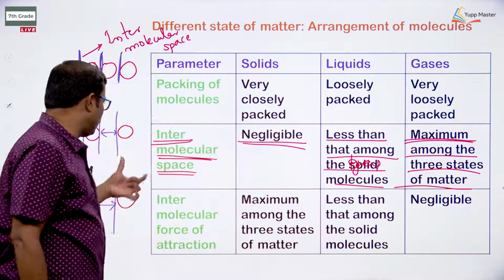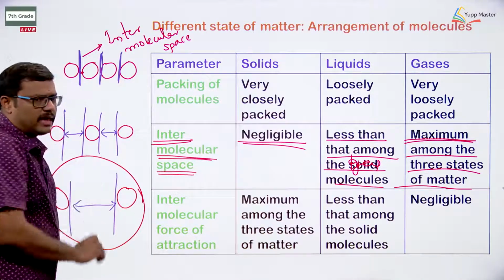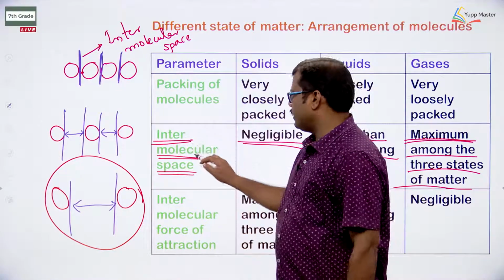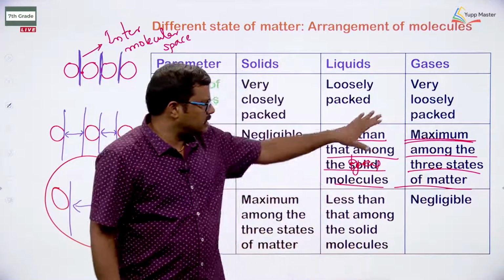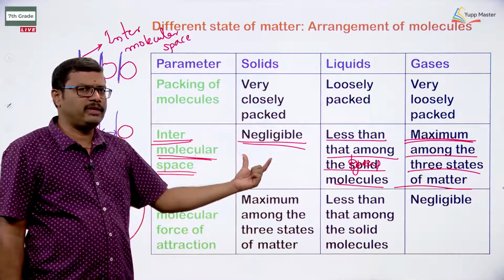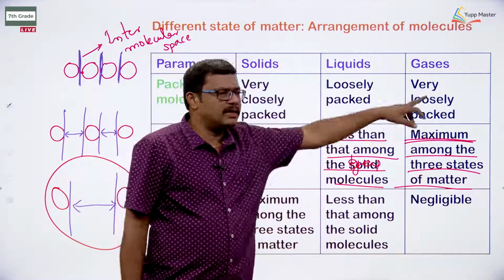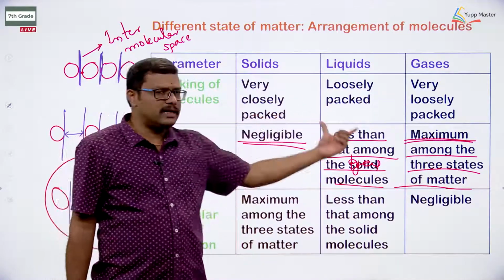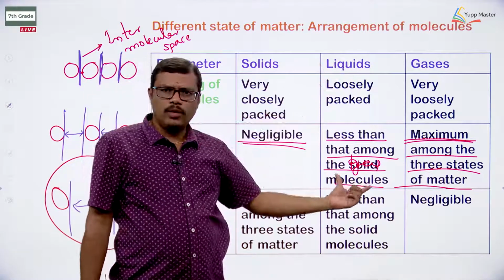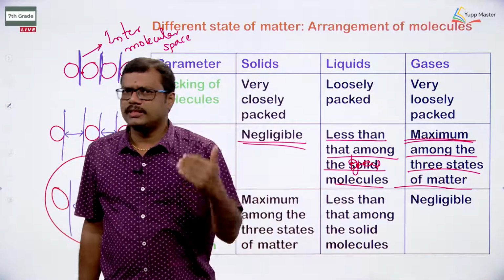Within the 3 states of matter, if you observe, the separation between the particles is maximum in the case of a gas. When you take a gas, the molecules are separated by large distances. So, intermolecular space is maximum for gas and negligible for solids, and liquids will have intermediate space. They are going to have less space than that of the gases, but more space than that of the solids. When compared to the solids, liquids will have more intermolecular space. When compared with the gases, liquids will have less intermolecular space.